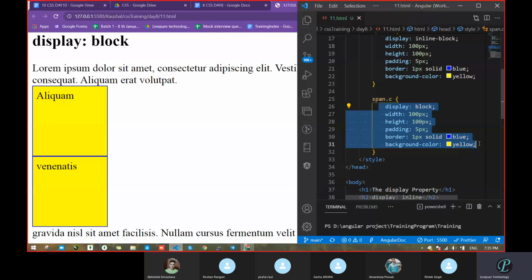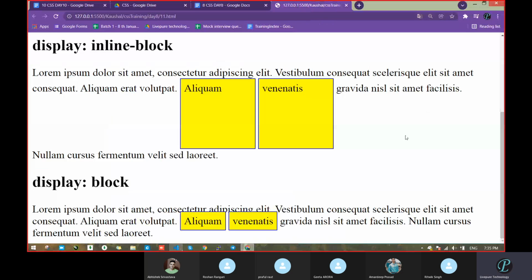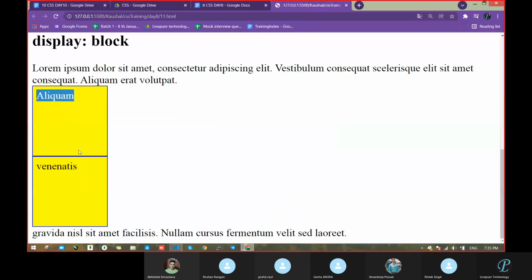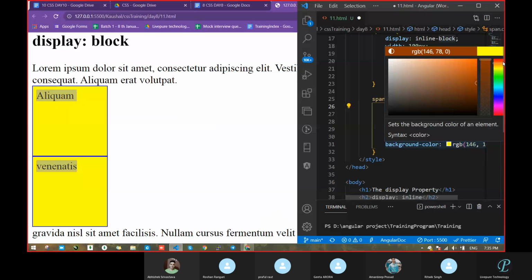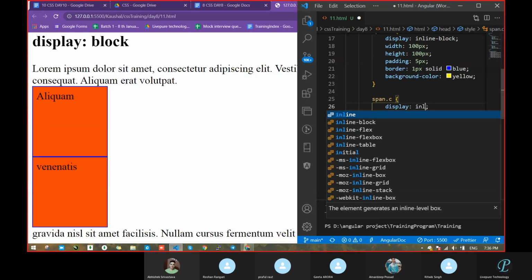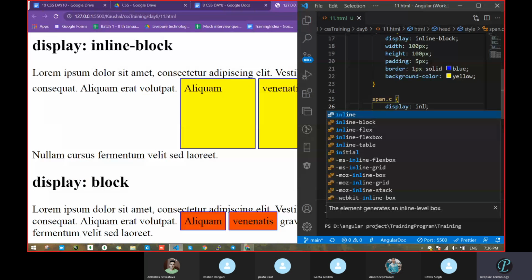Let's see what it does. Let me change the color so you will realize. Now I'm converting this to inline. What happened? Both came on the same line, correct?